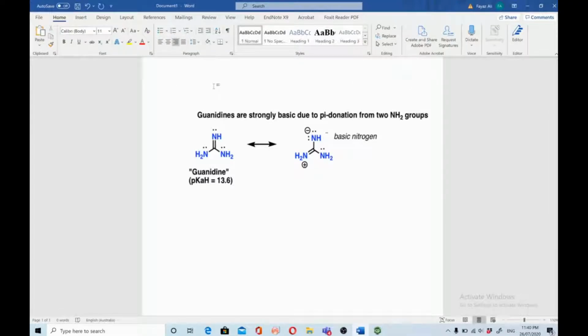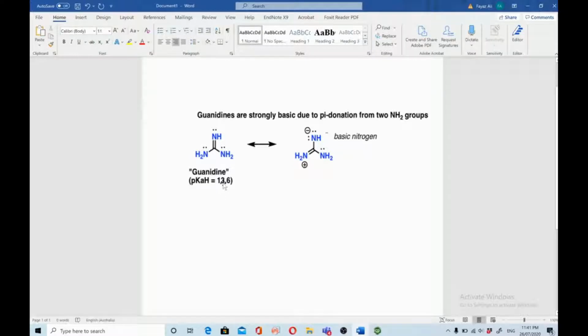Hello friends, in this video I'll be talking about why guanidines are strongly basic, what's the reason. Even though the lone pair of these nitrogens is involved in resonance, despite that, guanidines are more basic because we have a pi donation from two NH2 groups towards this NH, and this NH is more basic because of this pi donation from two NH2 groups.